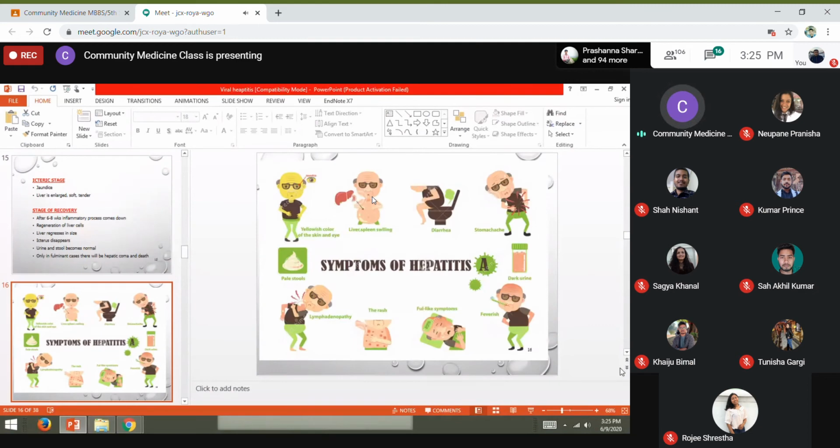So these are some pictures of hepatitis A symptoms: yellowish color, hepatomegaly, change in the stools, and stomach ache because of the pressure effect, as the liver is enlarged. Also change in the urine, and fever, like that.